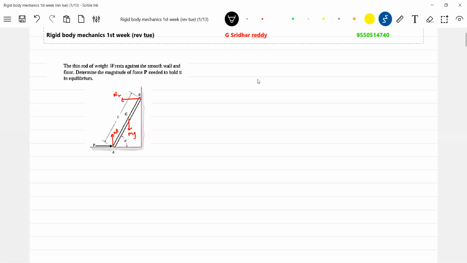Okay, for translational equilibrium, net force along the x-axis should be 0. So P minus N2 should be equal to 0. Along the y-axis, N1 equals mg. Then I want the torque about point B. So let me define net torque. As it is in equilibrium, we can define torque about any point. Let me define torque about point B. So this should be the net torque, equal to, what will the equation be?